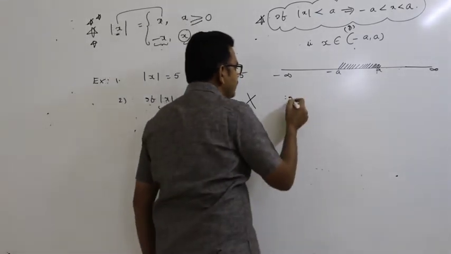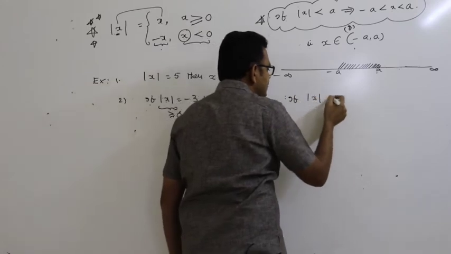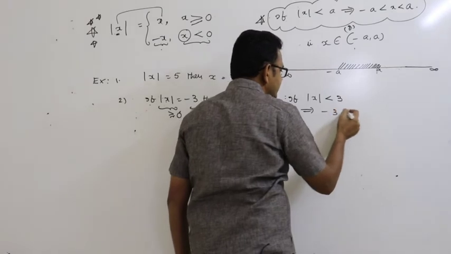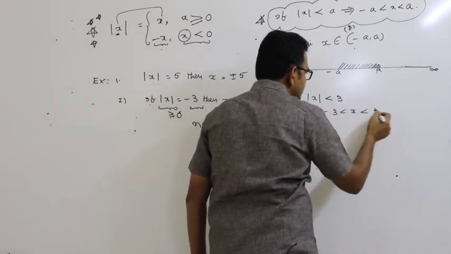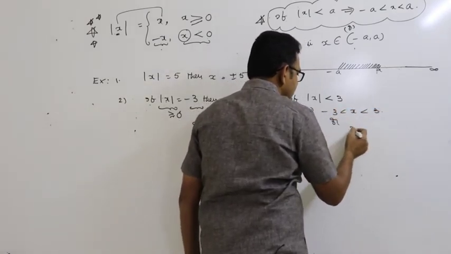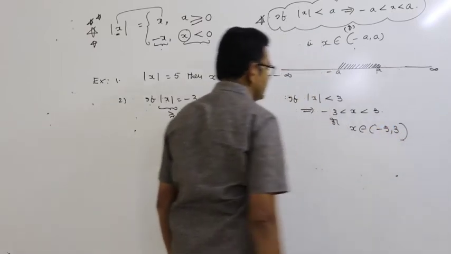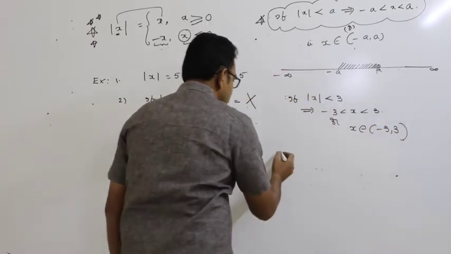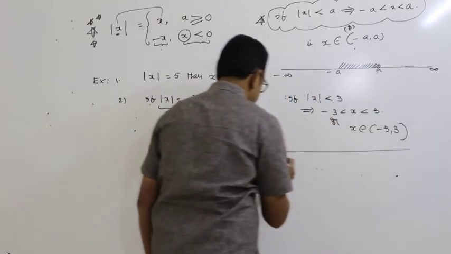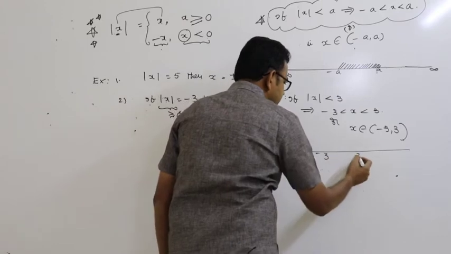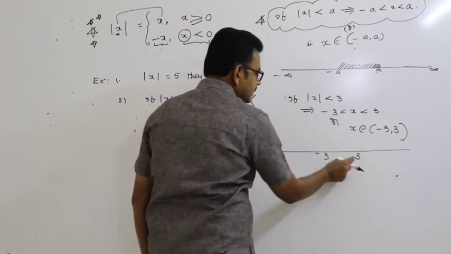Like if mod x less than 3, what is the meaning of this? Minus 3 is less than x is less than 3, or simply write x belongs to the open interval minus 3 comma 3. On the real line, always put minus infinity, then minus 3, then plus 3.